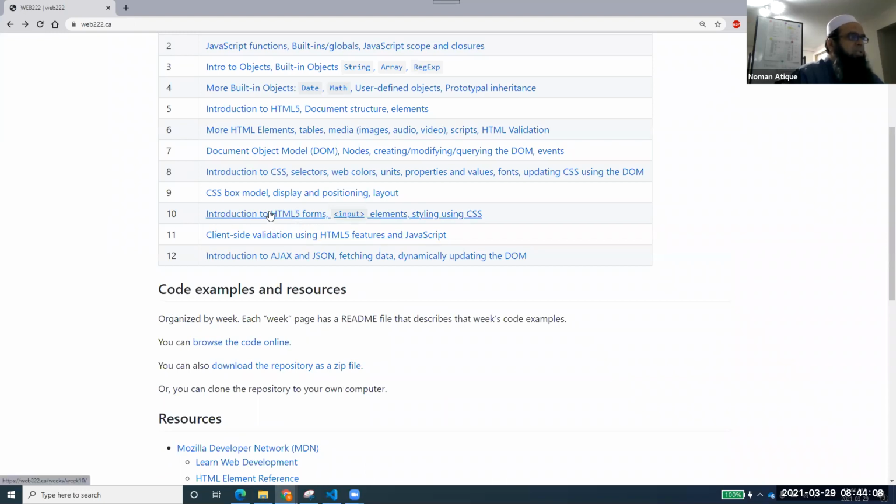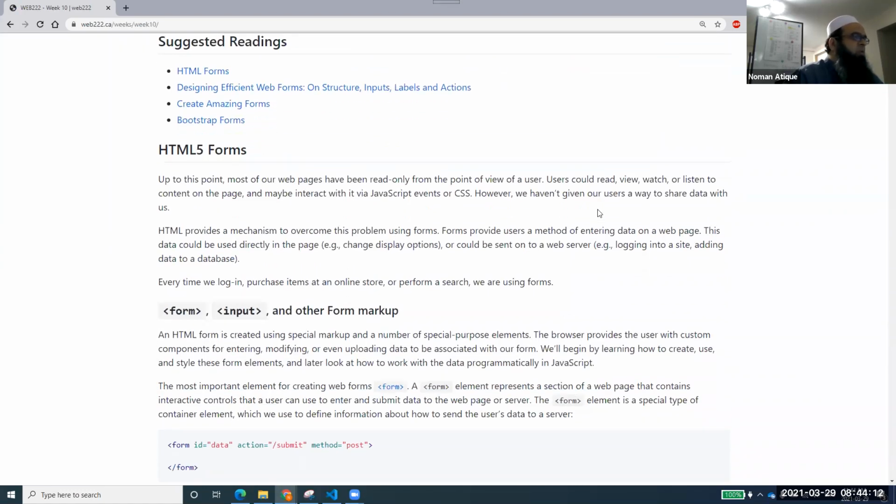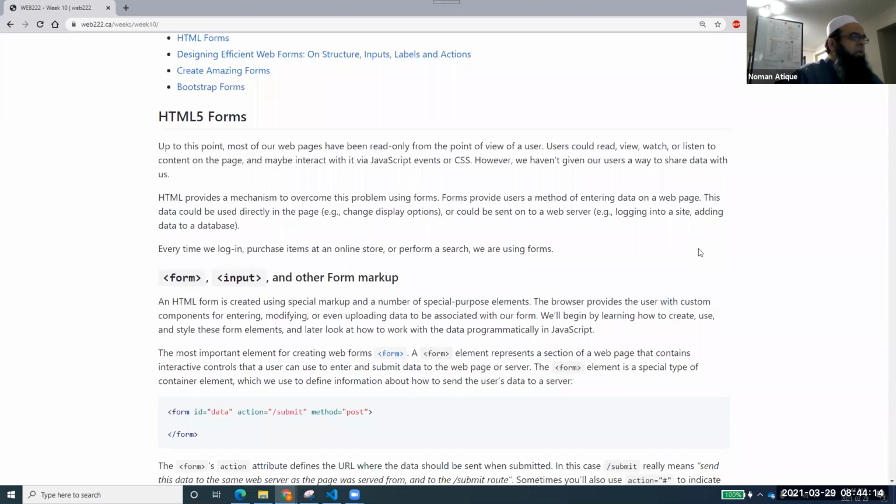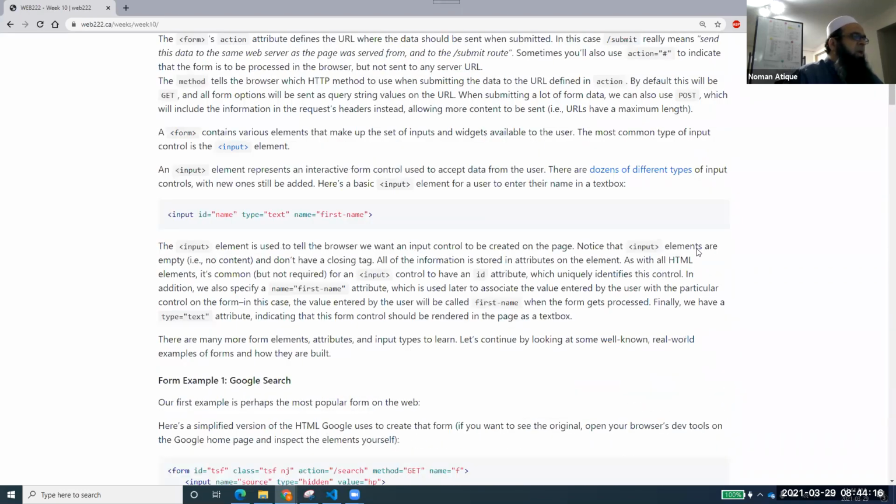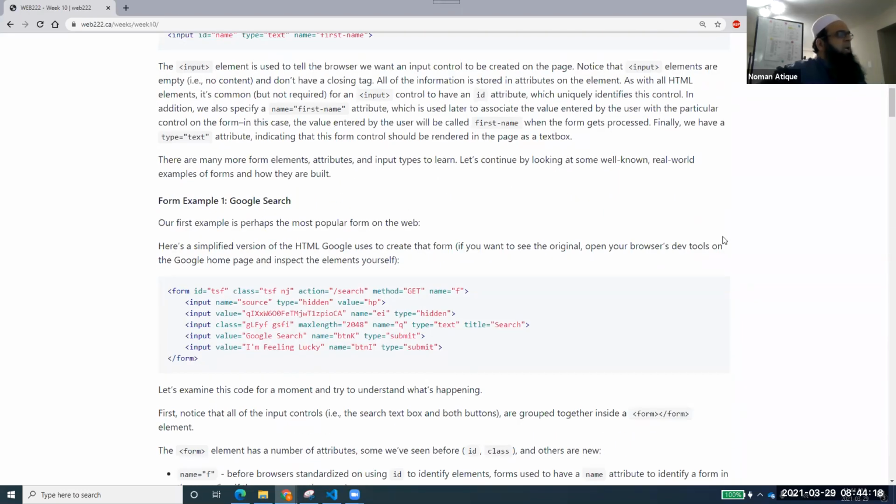Okay, so last few weeks, we were discussing the HTML forms. We have seen that we can have forms, and I have shared a few videos with you. I'm expecting that every one of you had a look at those videos where we were creating forms, and not only creating forms but also styling them by using CSS, and then by using Bootstrap.